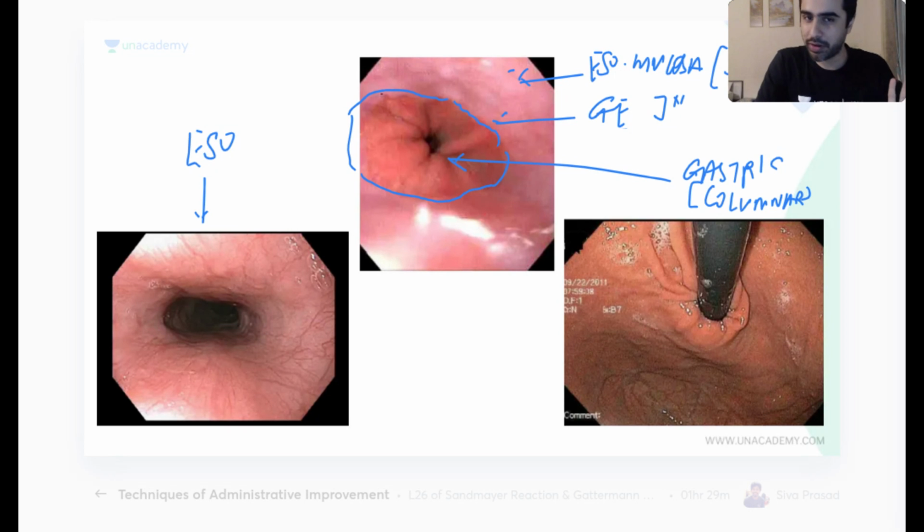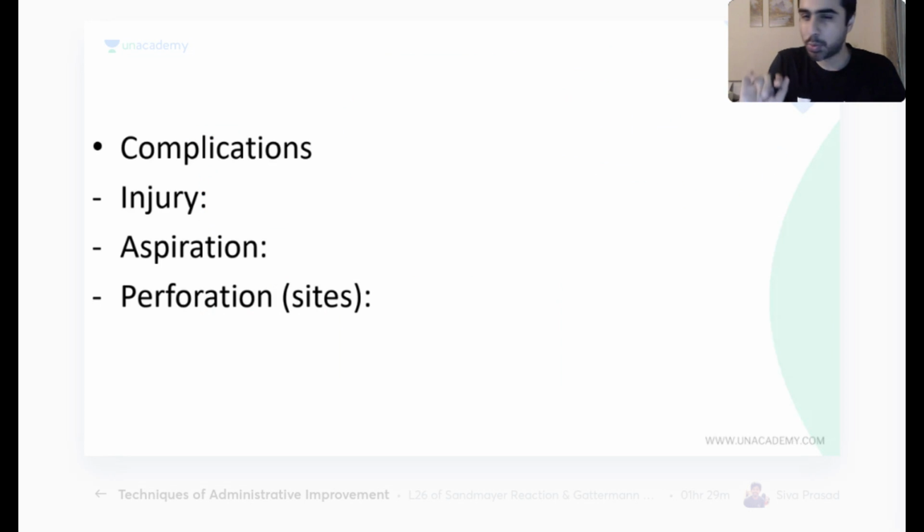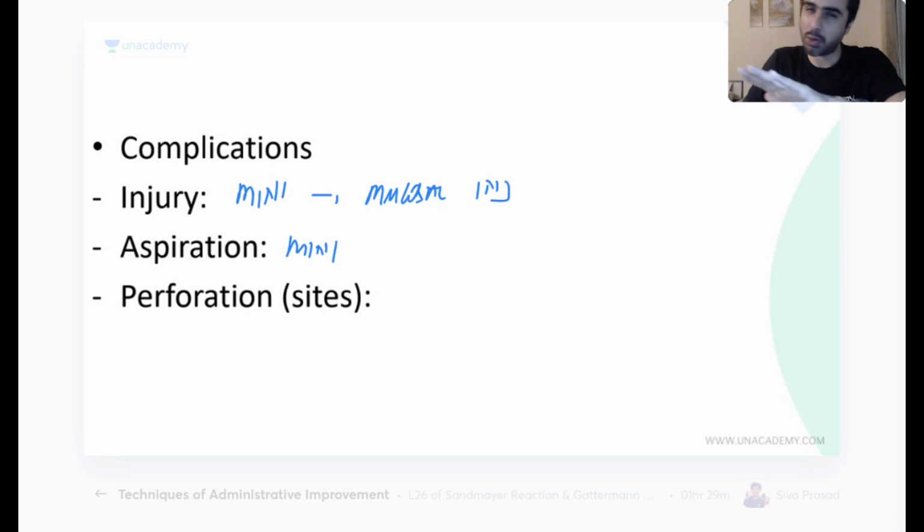Easy, not too difficult. This procedure does not really have any complications. The risk of aspiration is minimal. Risk of injury is minimal. Okay, there may be some mucosal injury to the pharynx. That's it. So some mucosal bleed. Aspiration risk very minimal if the patient is cooperative or you do it under anesthesia. Perforation is the only thing that is dangerous.